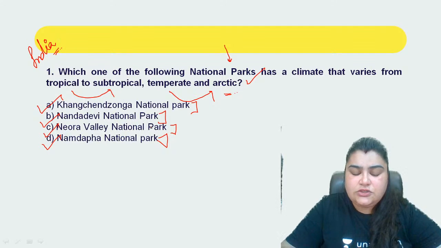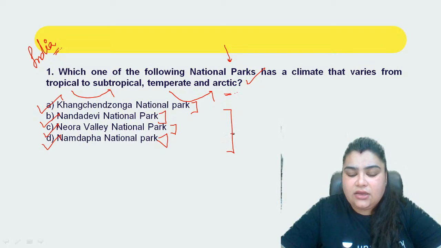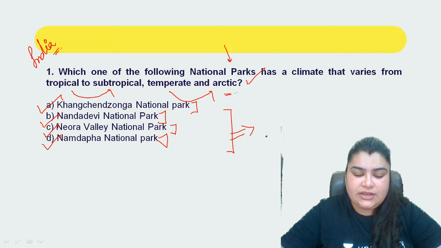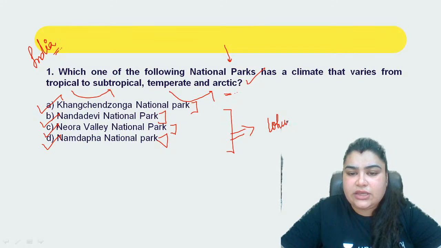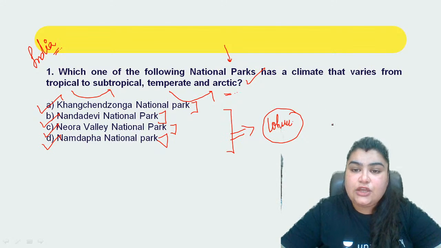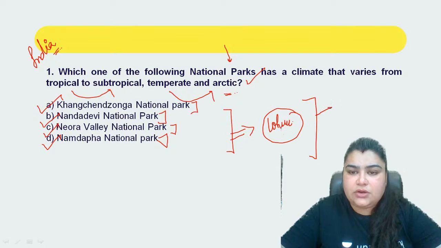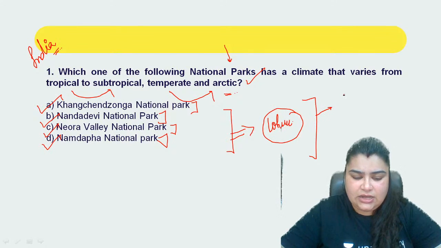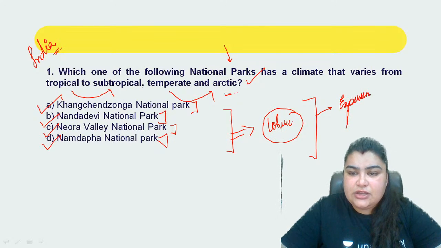You have to choose the correct option for this question from amongst these options. A very easy hack that I will give you guys to solve this question is, in case of any such location or specification questions, one thing that should be clear to you is where they are located, right? If you are able to work out which state they are a part of, you might as well be able to make up your mind as to which particular state out of these will be experiencing all these climatic types, right? That is the hack to solving questions like these.